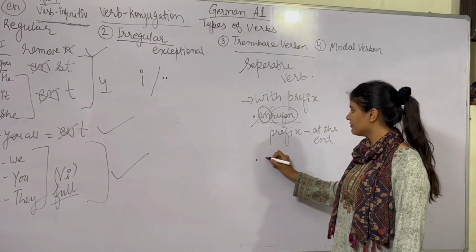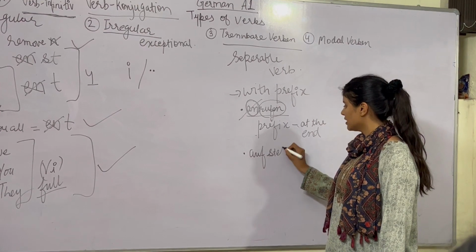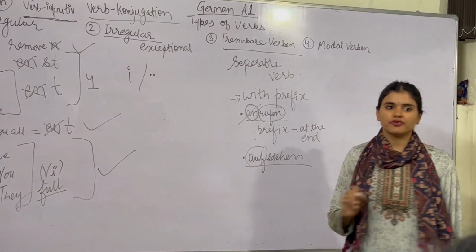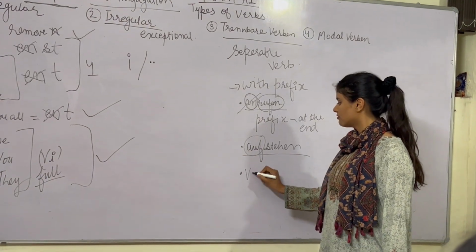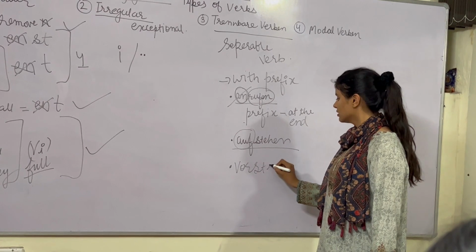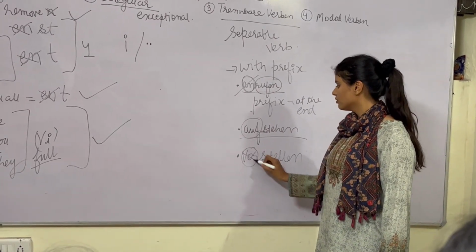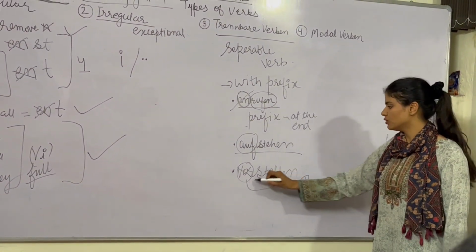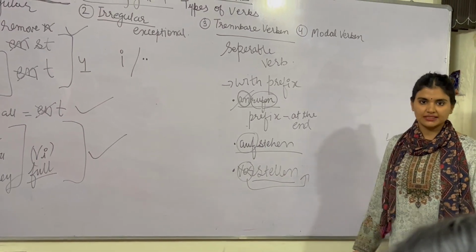Another example of a verb with a prefix is aufstehen, to wake up. In this, auf is a prefix which you will remove. To introduce, the verb is vorstellen. It also has a prefix, and you will remove vor and put it at the end of the sentence. You will only conjugate stellen. So there are other prefixes also.